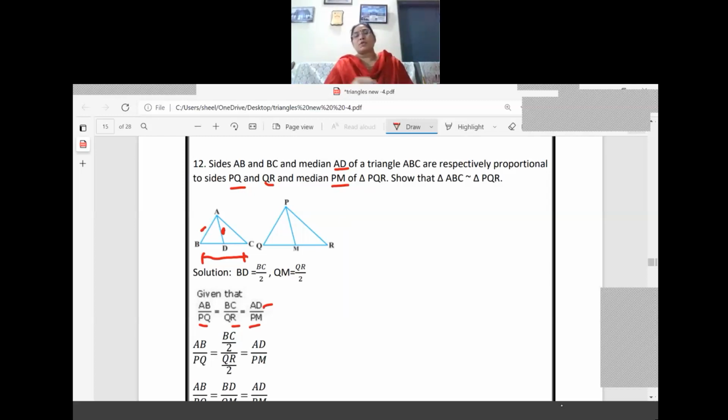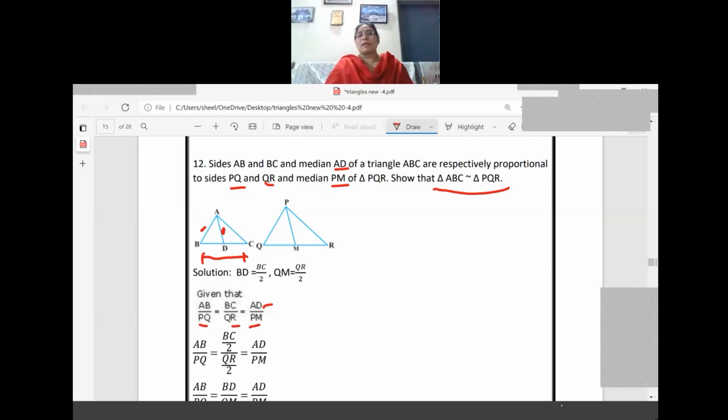Right. Now what is to be proved? This is only the given part to us. What is to be proved? Triangle ABC is similar to triangle PQR. If we go for triangles ABC and PQR, what are the proportional sides we got there? You check it. We got AB is proportional and BC is also proportional there. Now AC we don't have any idea and no angle is also given there.